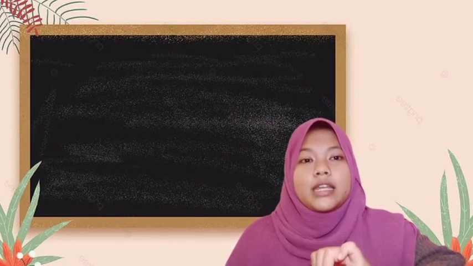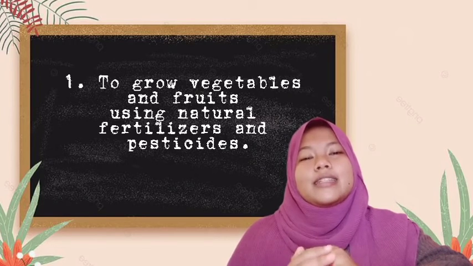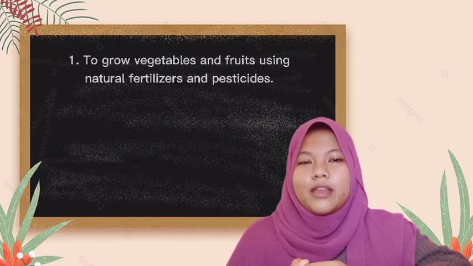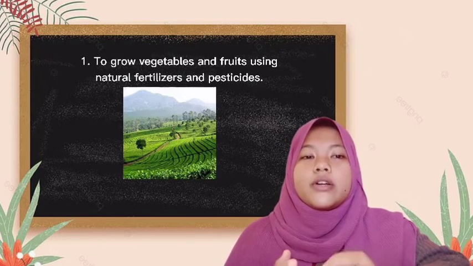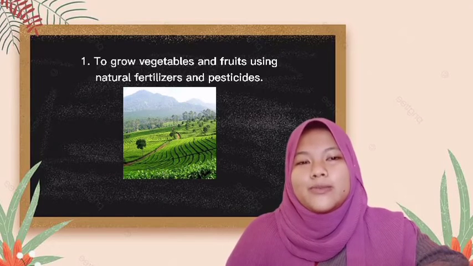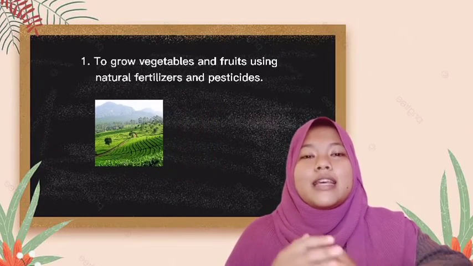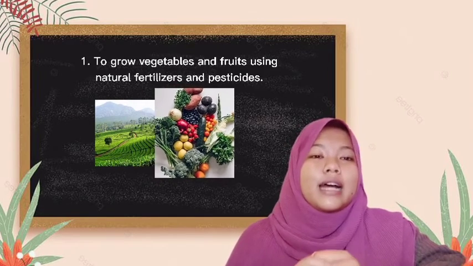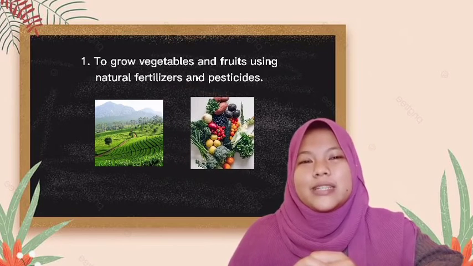The first point is to grow vegetables and fruits using natural fertilizers and pesticides. We can do this to avoid contamination of the soil and the surrounding environment. And by using natural fertilizers and pesticides, we can produce fresh and healthy vegetables and fruits.